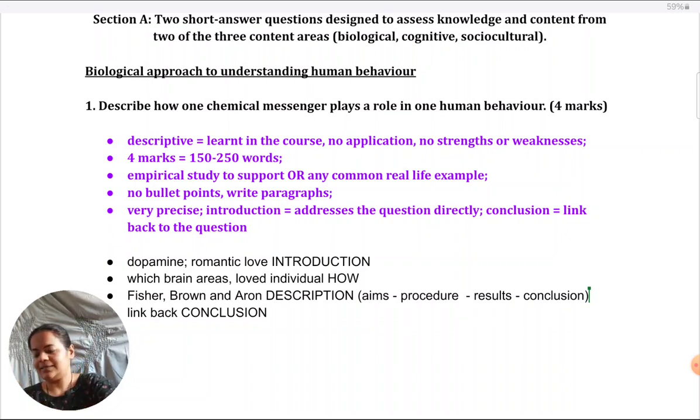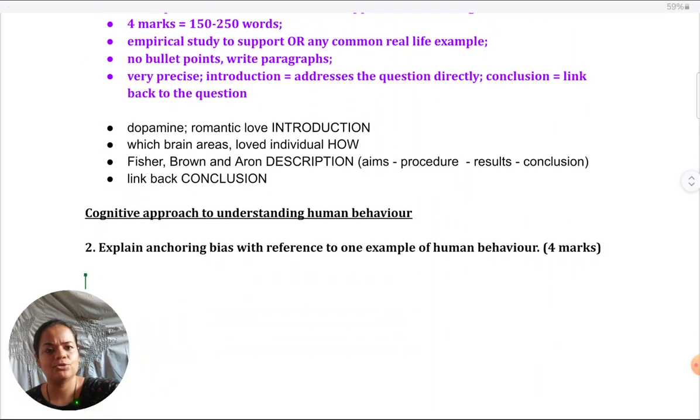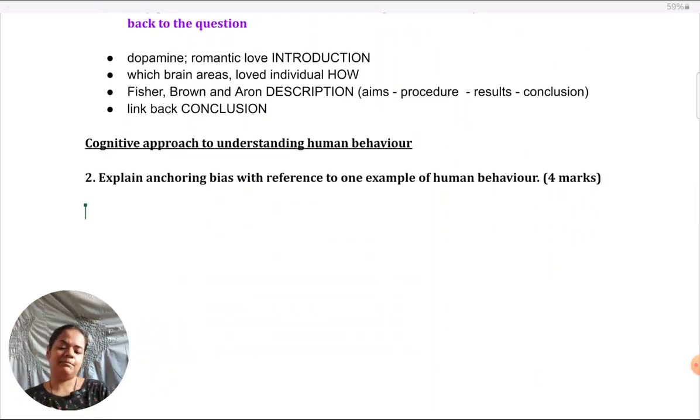Okay, let me take the second question also. Again, I'm taking it from that same rough guide which has been released. All the tips that I've given now apply to this question as well, so I won't go over them again. This question is from the cognitive approach. Explain anchoring bias with reference to one example of human behavior.